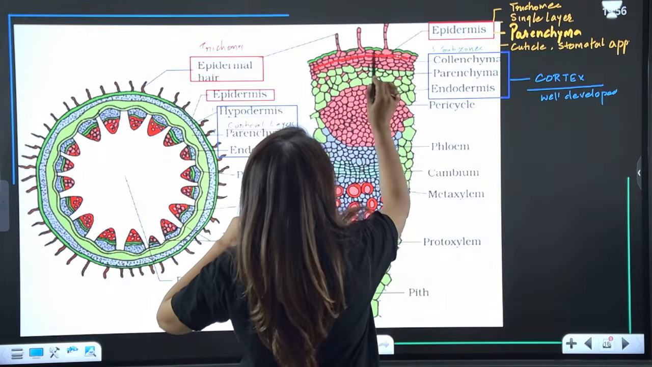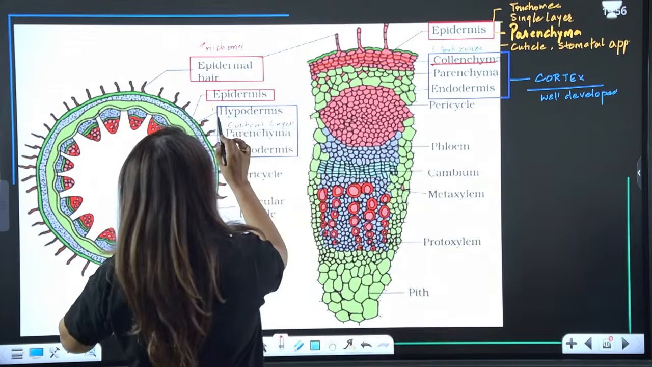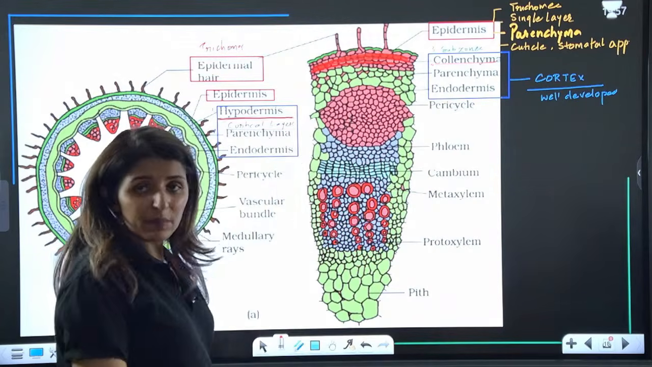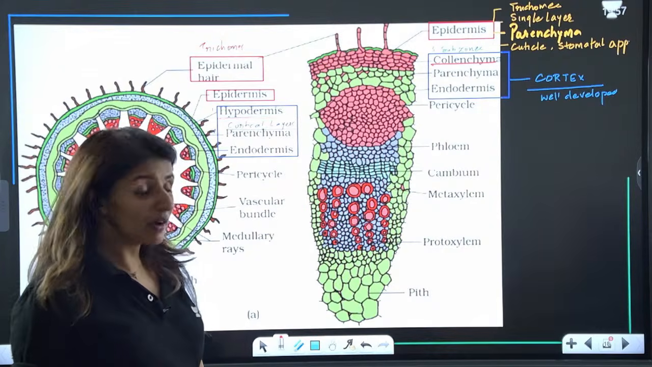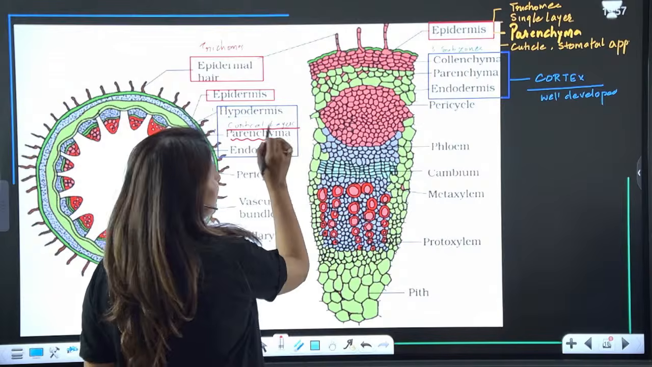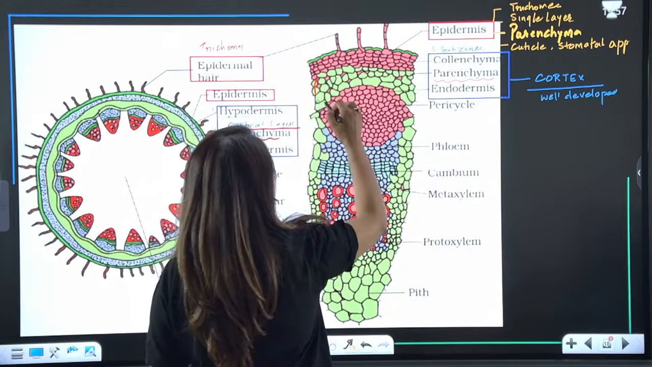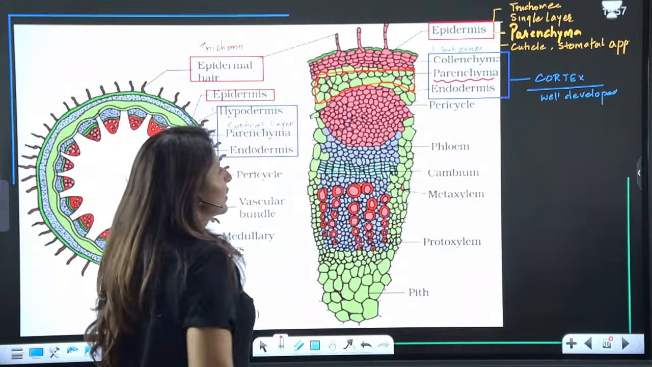So this whole structure, this whole pink region, represents the hypodermis. And what is the hypodermis made up of? Collenchyma. It is made up of collenchyma. Then the cortical layers are made up of parenchyma. So this is the cortical layer, the second layer. And this whole green region represents the cortical layer.